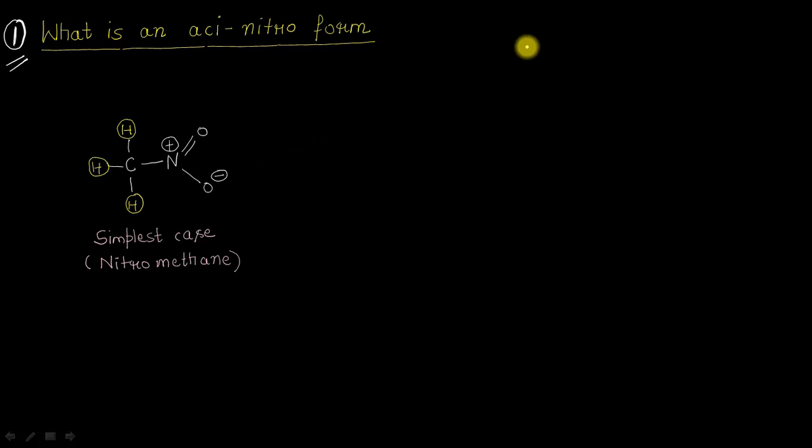Now, if we say that this is the general structure of any nitro compound, the simplest nitro compound will be what? When this R group here is containing a single carbon atom. And you can see here on your screen, the R group present here is just a single carbon atom, and to complete the valency of the carbon atom, I have attached 3 hydrogen atoms here, the first one, the second one, and the third one here. The name of this molecule is what? It is nitromethane.